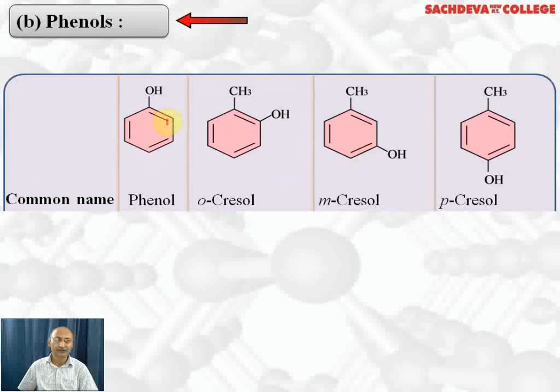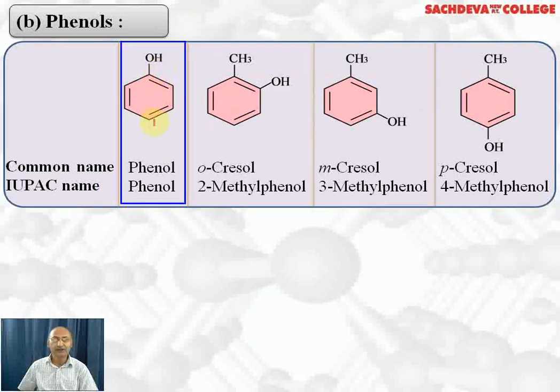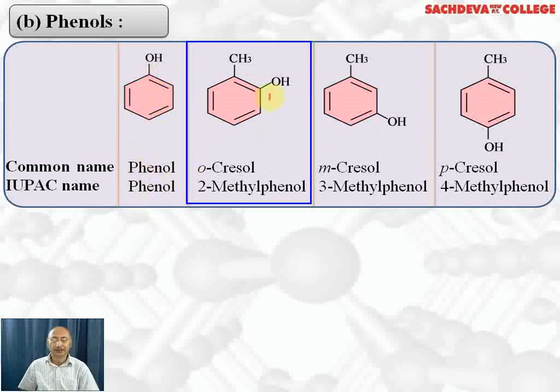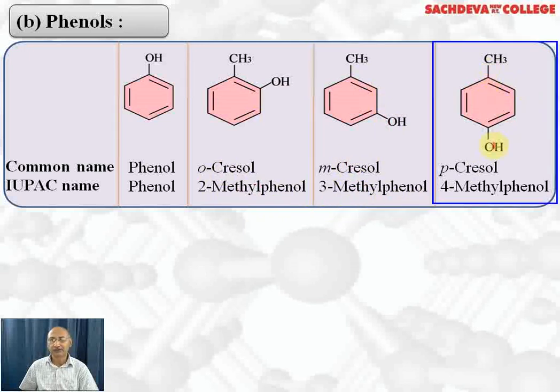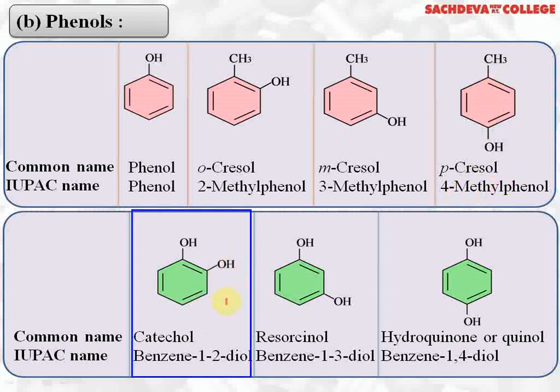Next we are taking phenols. When an OH group is attached to a benzene ring, it is called phenol. Its common and IUPAC names are the same. In this compound one OH group and one methyl group are both present at the ortho position. So this is called orthocresol. IUPAC name is 2-methylphenol. This is metacresol because methyl and OH group are at 1 and 3 positions. It is 3-methylphenol. If they are at 1,4 positions, we call it paracresol. IUPAC name is 4-methylphenol.